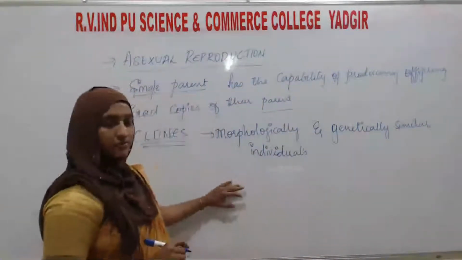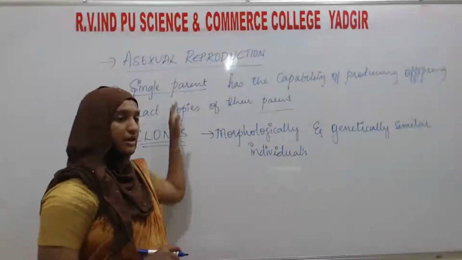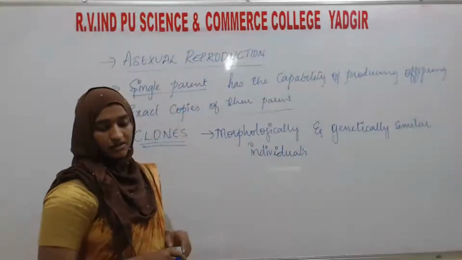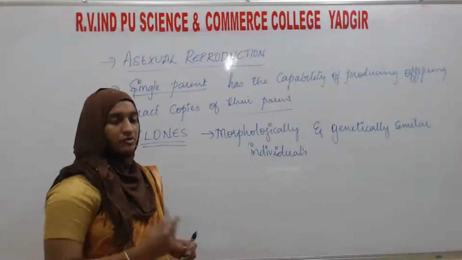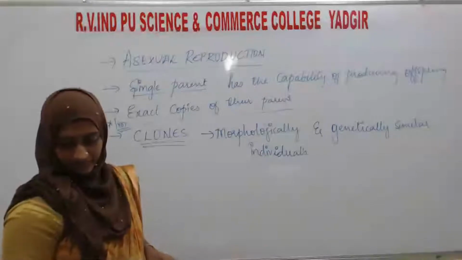Clones are formed after asexual reproduction. Next we will go for the types of reproduction.